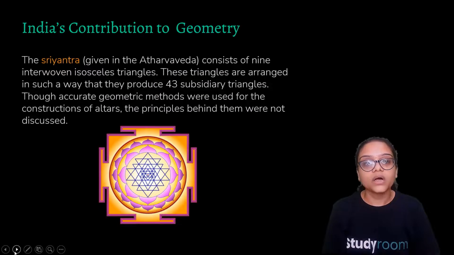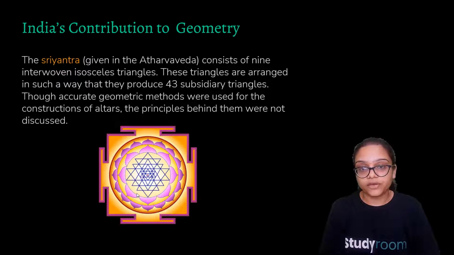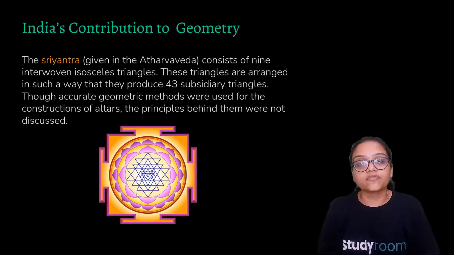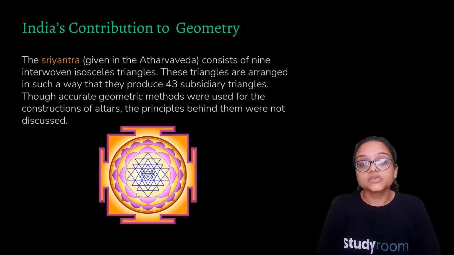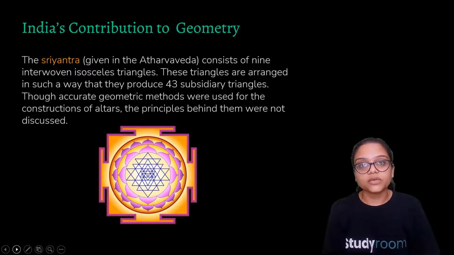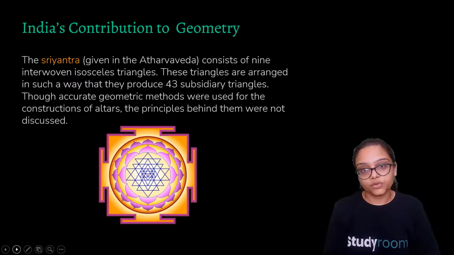Now, the Shyena Chiti given in the Atharvaveda consists of 9 interwoven isosceles triangles, like you can see in the figure. The triangles are arranged as 43 subsidiary triangles. So this is the work of geometry. Now at that time nobody knew what isosceles triangles are. I hope you know that.